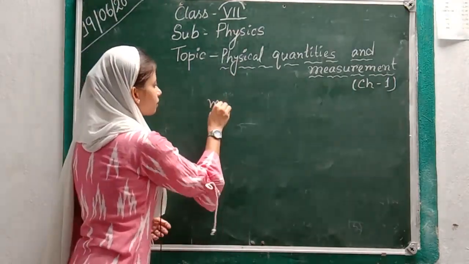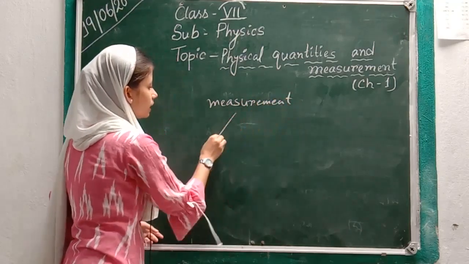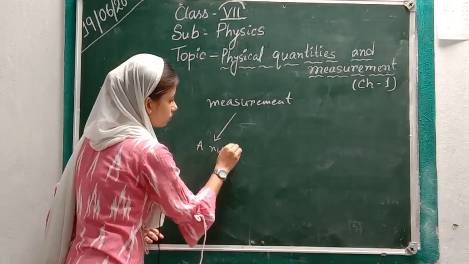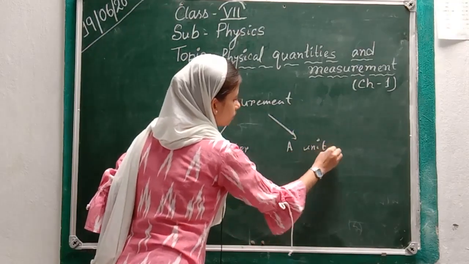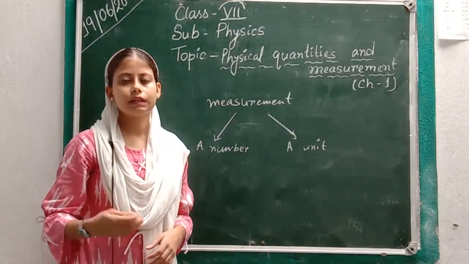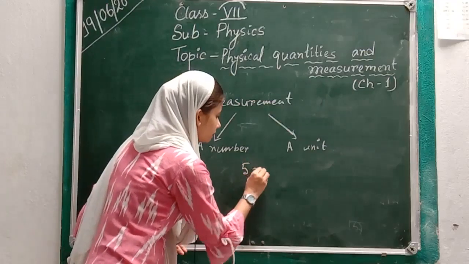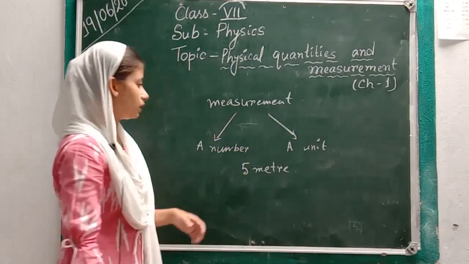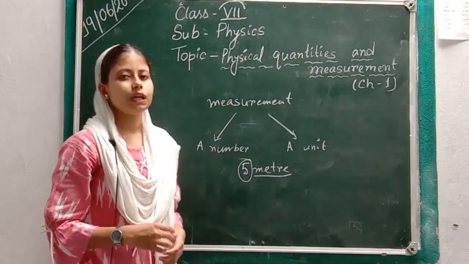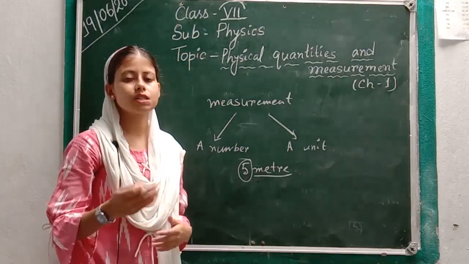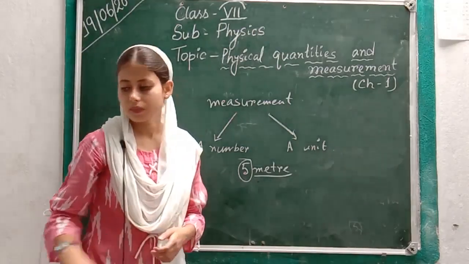Now, measurement has two parts. One is a number and another is a unit. If we say that the length of this room is 5 meter, here I am taking the measurement 5 meter. So here 5 is the number and meter is the unit. Today we will learn how to measure quantities like area, volume, speed, density, etc.